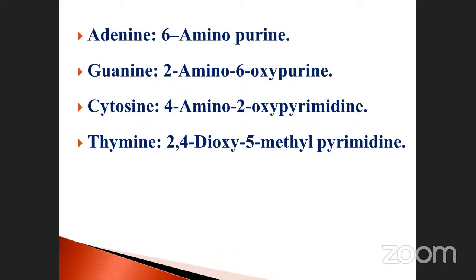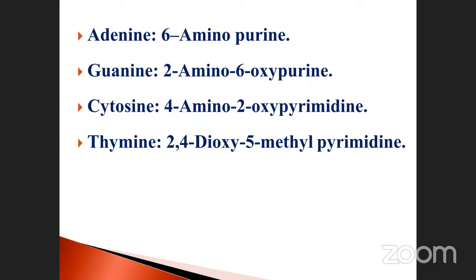That's why it is 2-amino-6-oxypurine. Cytosine is 4-amino-2-oxypyrimidine. And thymine is 2,4-dioxy, dioxy meaning 2 oxygens are occupied, and 5-methyl pyrimidine. See here, 5-methyl. Methyl means a CH3 group occupies the 5th carbon atom. This is very, very important, my dear students. Don't forget. Please note it down.